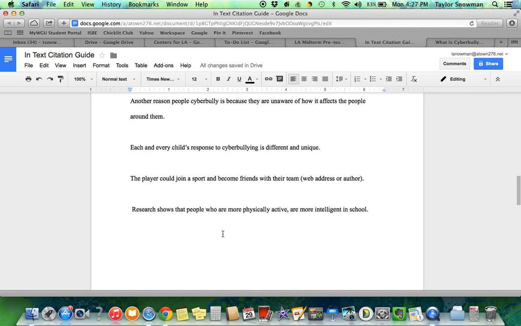Okay. Research shows that people who are more physically active are more intelligent in school. This definitely, no argument, needs a citation in text because they're citing research. Research shows, well, as a reader, I'm thinking, what research? What research shows? So you're going to need to say that. So here, there's not any doubt about it, there needs to be an in-text citation.